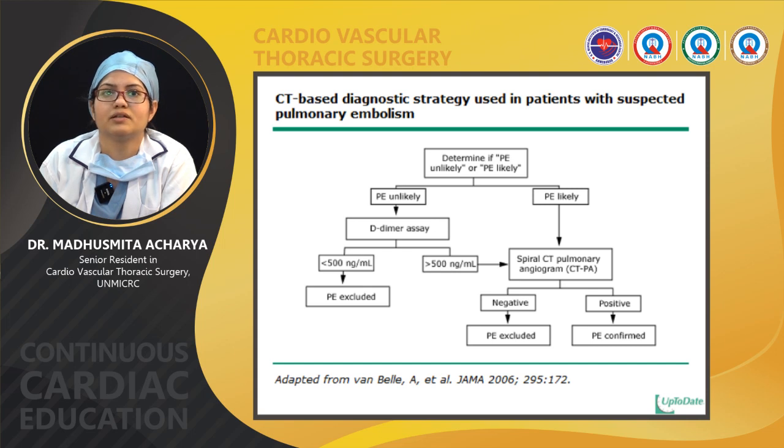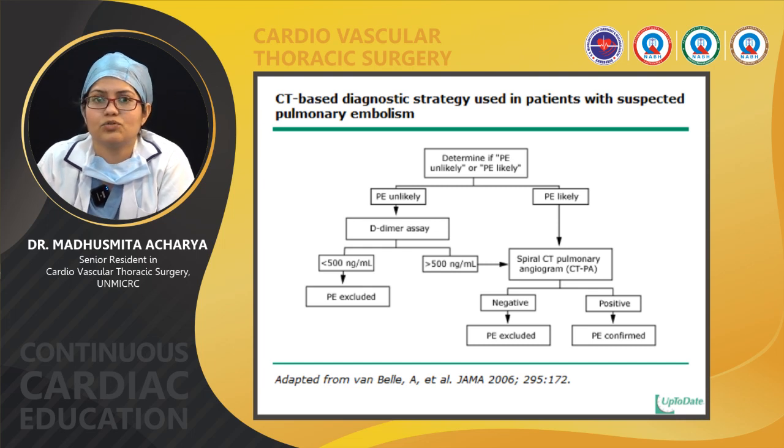So how do we diagnose pulmonary embolism? If you are suspecting pulmonary embolism, then you do a D-dimer. If D-dimer is more than 500 nanogram per ml, then you can do a CTPA, that is CT pulmonary angiogram. If CTPA is negative, then we can exclude the pulmonary embolism. If it is positive, we can confirm that.